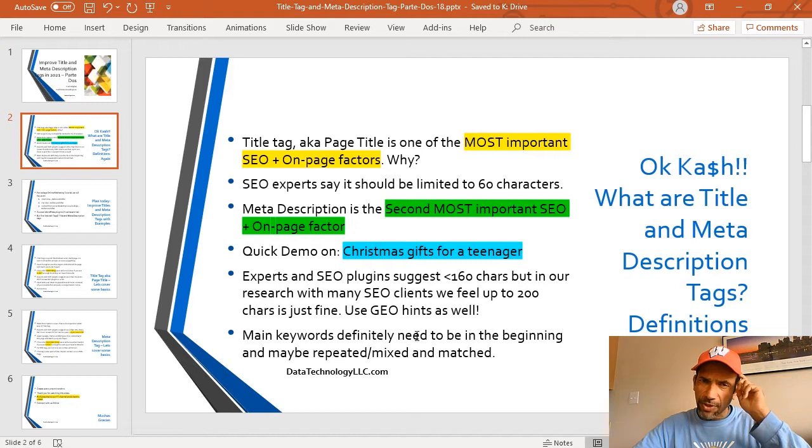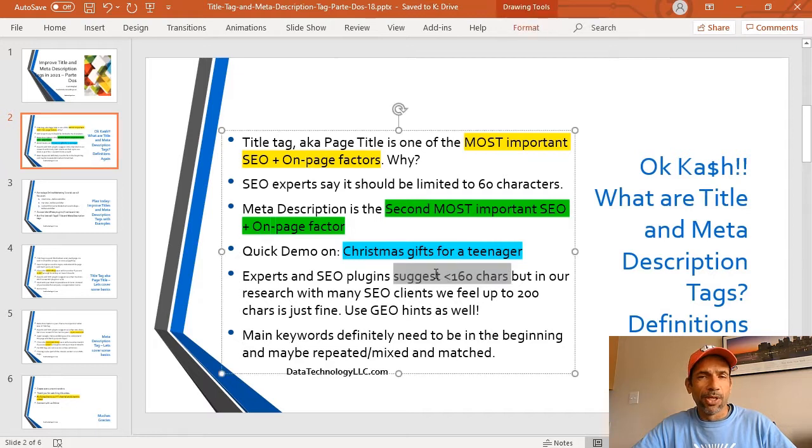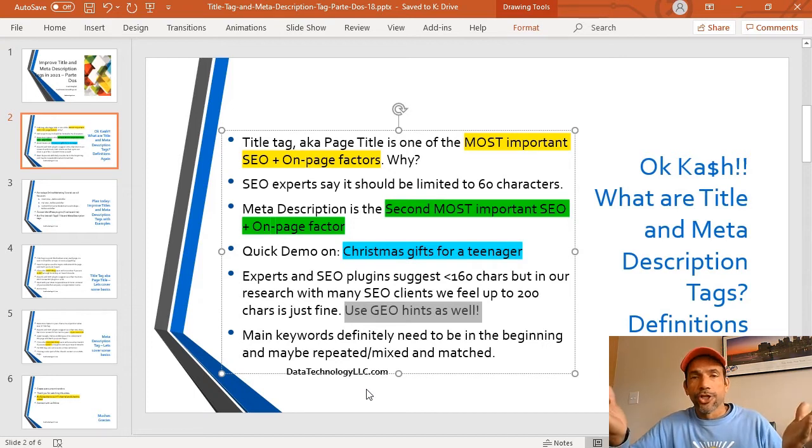Now for the meta description, and the SEO plugins, we're going to be looking at those later. They say the meta description should be below 160 characters. In our research, working with many clients for the last 10 years, I think up to 200 characters is just fine. You should also use geo hints. What does that mean? Well, we're in Plano, Texas. So if you are a heart surgeon in Plano, you may want to put that in your title and meta description.